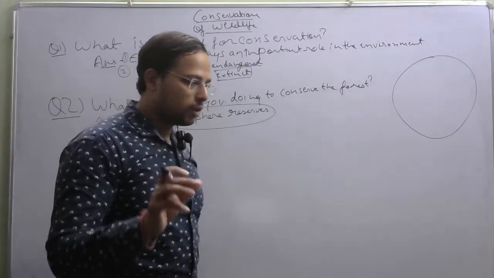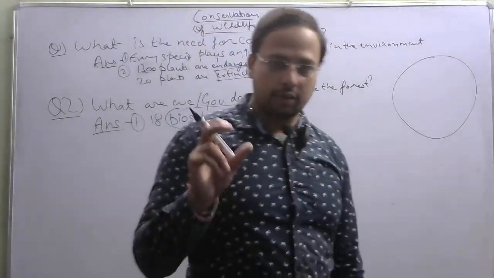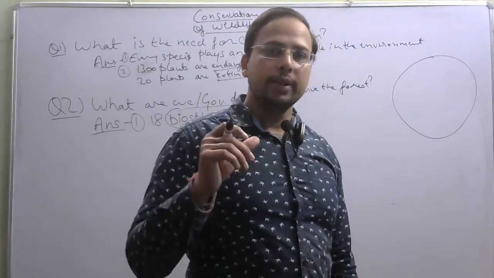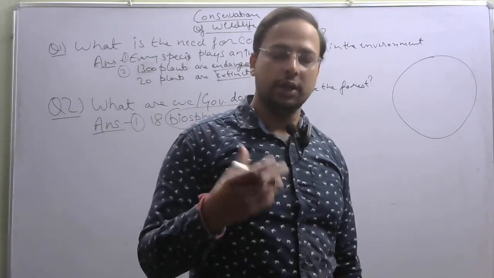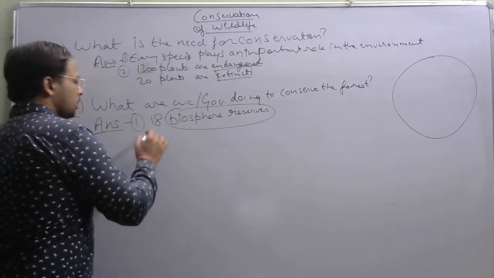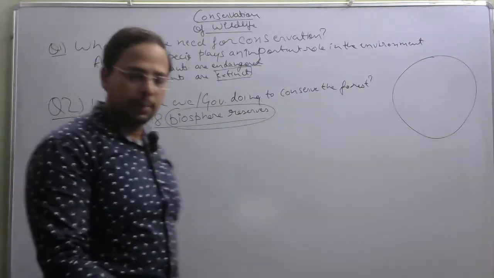So if there is a biosphere reserve, then there will be a prohibition by the government on the entry of human beings for any purpose, whether it is for cutting of the trees, for hunting, for poaching. So there will be a total ban on the entry in those biosphere reserves for any purpose.